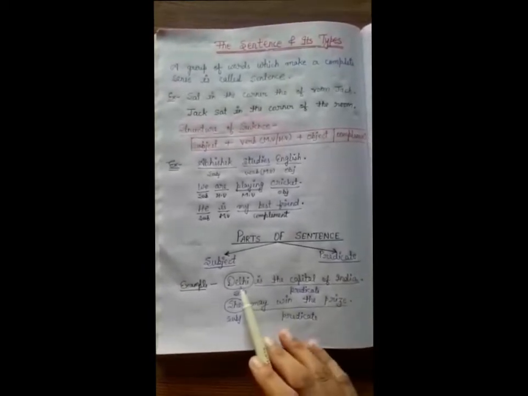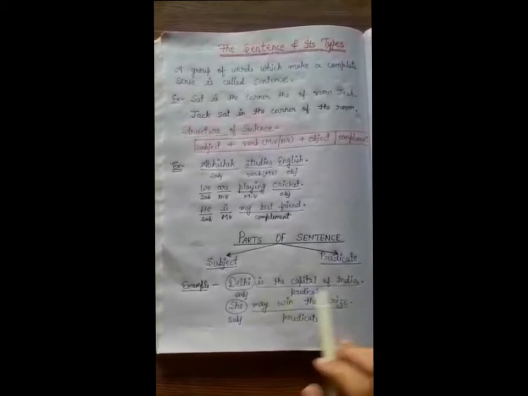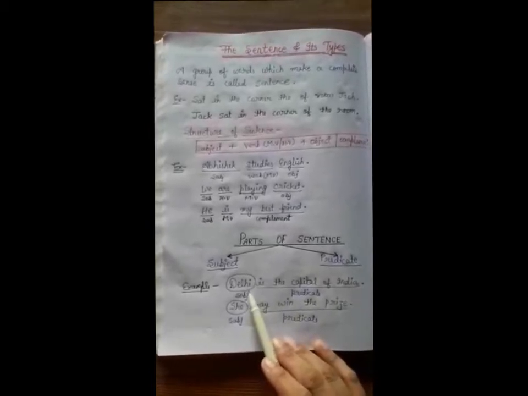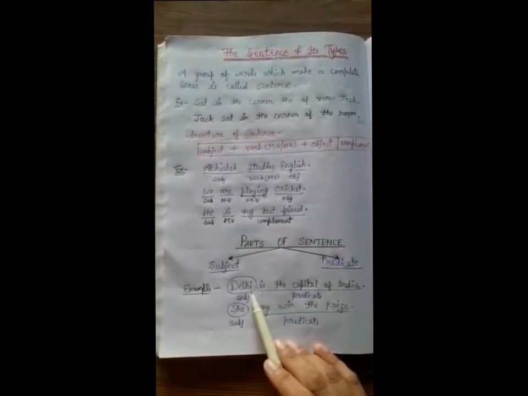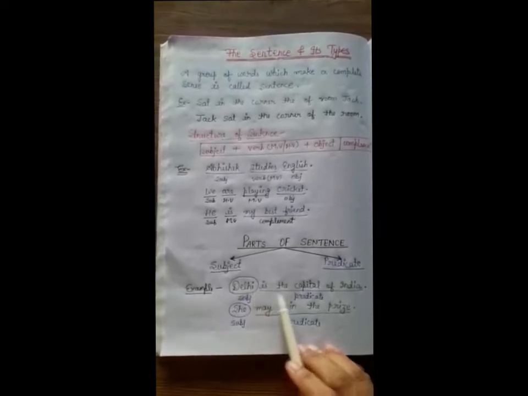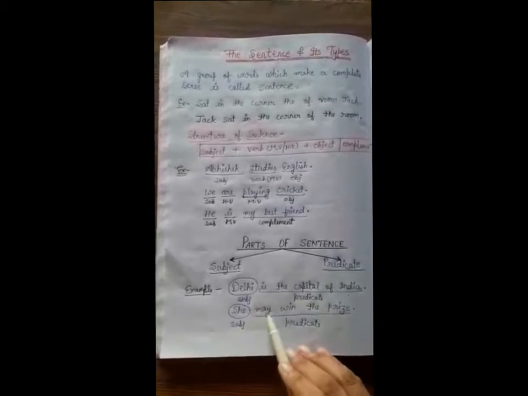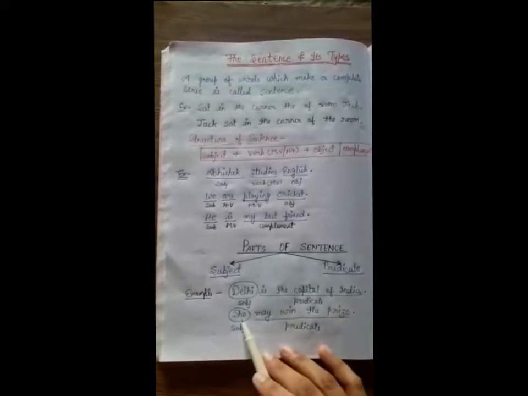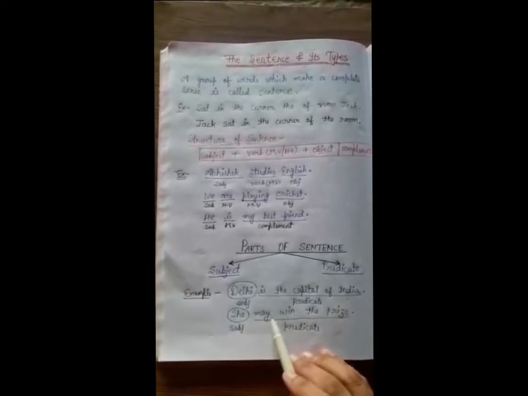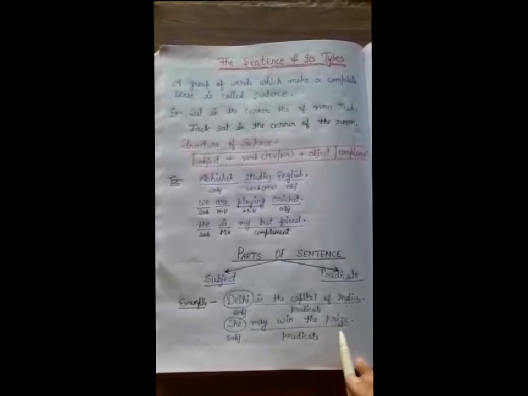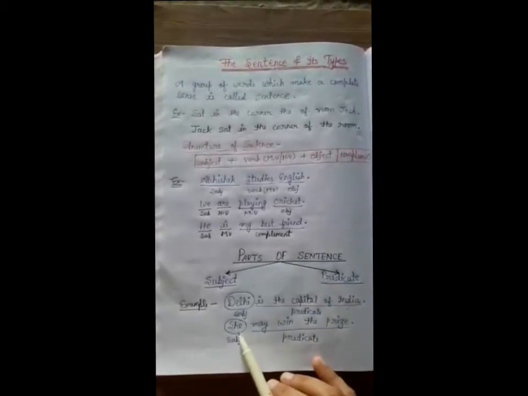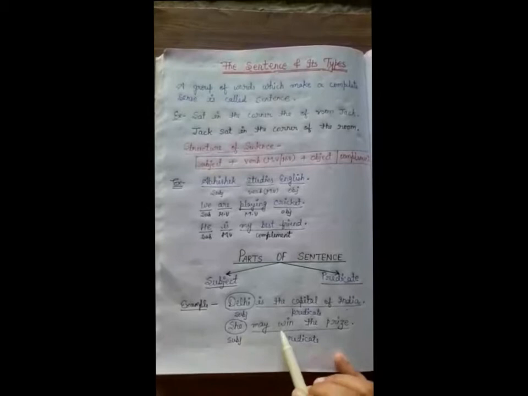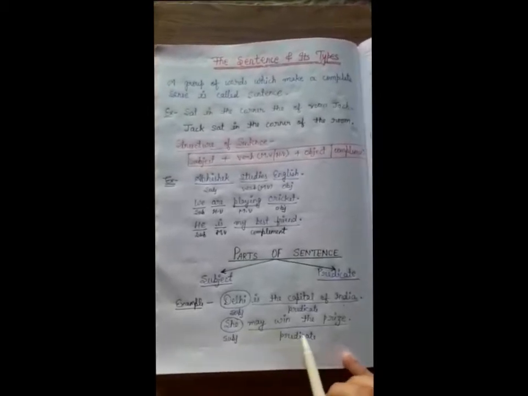Like if we say "Delhi is the capital of India", here Delhi is a place and it is the subject, and the predicate is "the capital of India". Another example: "She may win the prize." Now she is the subject, and "may win the prize" is the predicate, because she is doing something, she has done some action. So the subject has done something, and what the subject has done is the predicate.